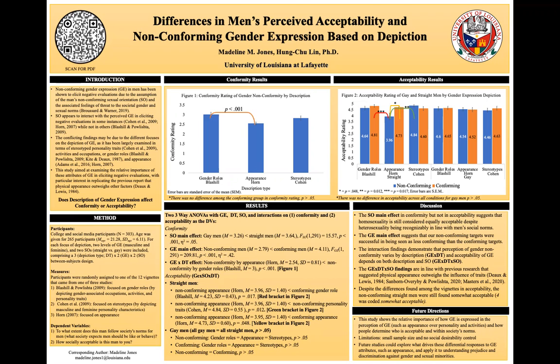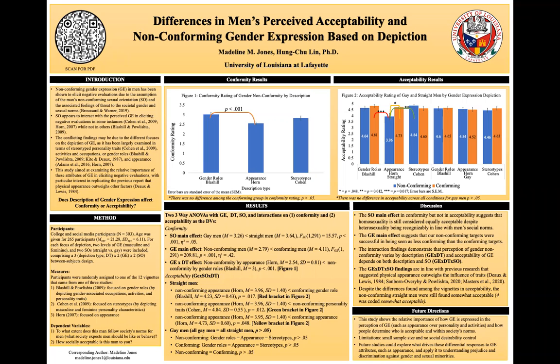While gender expression, particularly non-conforming gender expression in men, has been shown to elicit negative evaluations, some findings show an interaction with sexual orientation, while others do not. This may be because of how the gender expression was described. Therefore, we sought to explore whether the description of gender expression affected how men's gender expression was perceived and accepted.